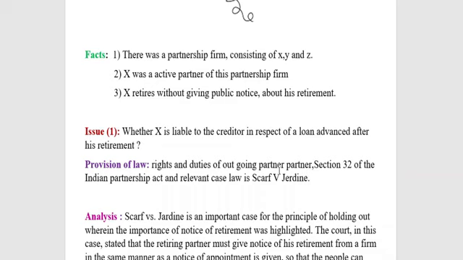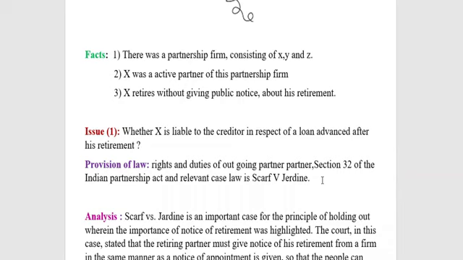Here, with regard to this aspect, there is one very important leading case law, that is Scarf versus Jardine. This is a very famous case law with regard to public notice. Here the importance of public notice has been shown.